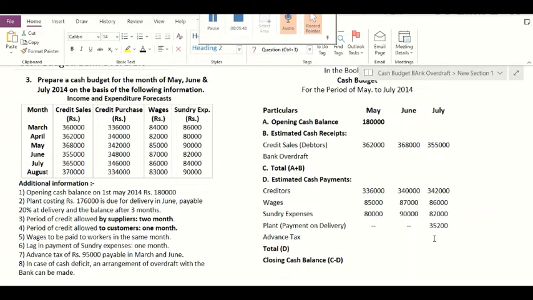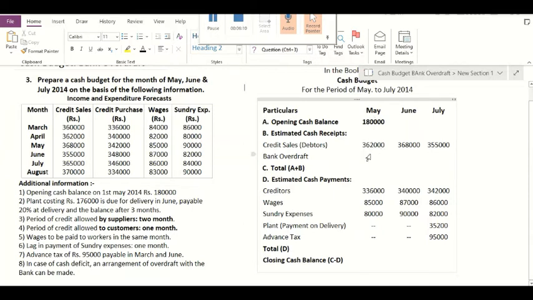So after considering all the amounts regarding the expected receipts and expected payments, it is necessary for us to find out the closing cash balance. So let us make the total of opening cash balance and estimated cash receipts. The total of opening cash balance and estimated cash receipts will be 5,42,000.